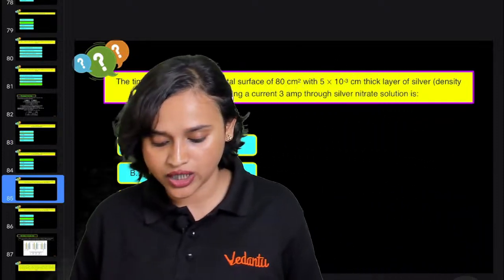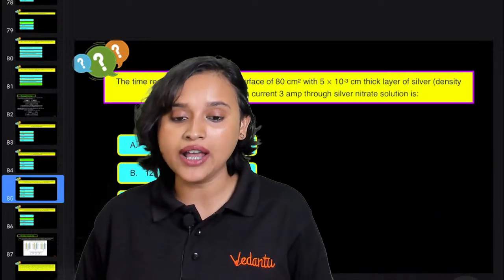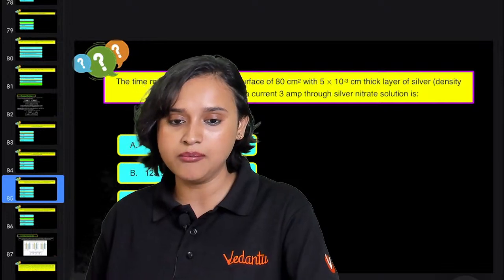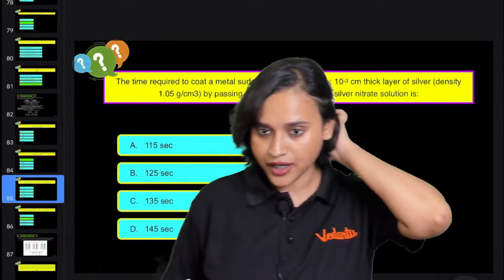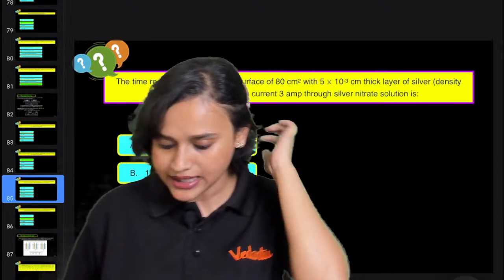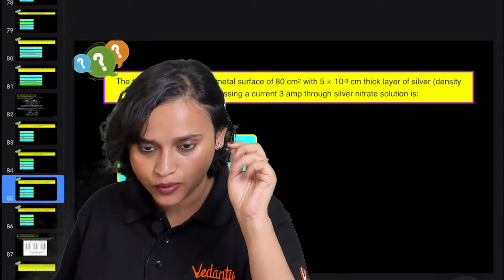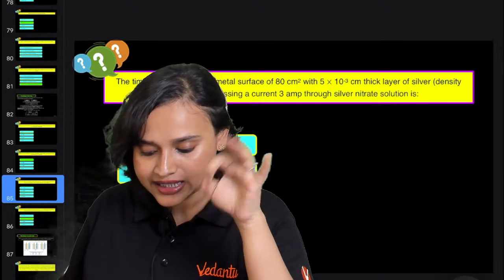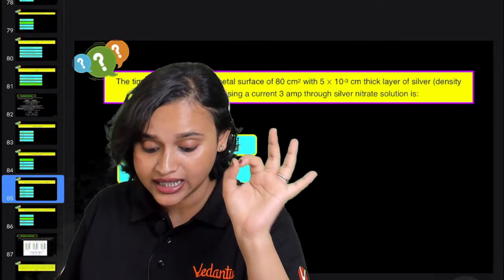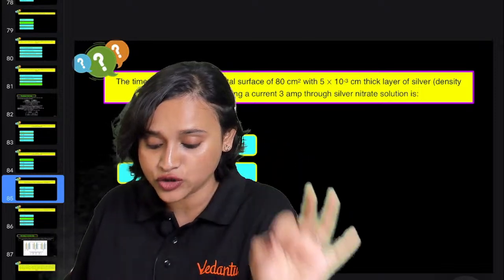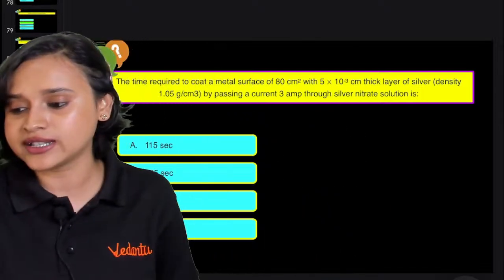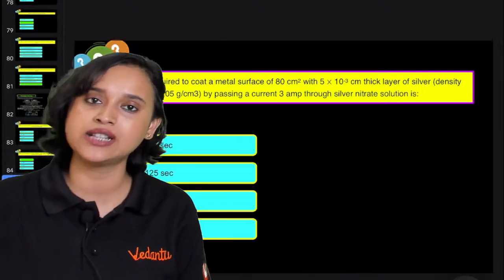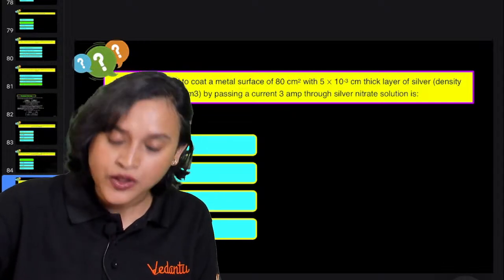Chalo, next question, everyone. The time required to coat a metal surface of 80 centimeters square with a 5 into 10 to the power minus 3 centimeter thick layer of silver. Density is given to you, by passing a current of 3 ampere through silver nitrate solution. My goodness, this is so easy. I believe that you will all be able to do it. So what do we have to do?